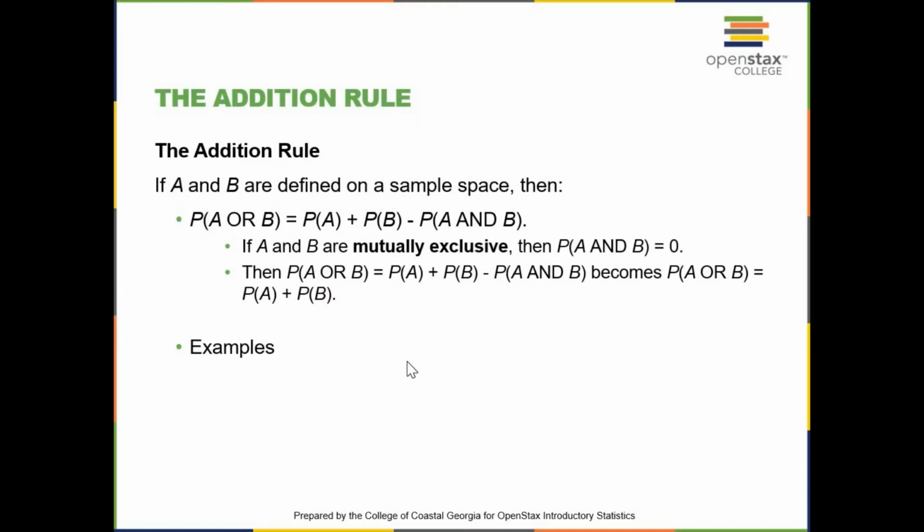The addition rule: if you have two events defined on a sample space, then the probability of A or B is equal to the probability of A plus the probability of B minus the probability of them occurring together.